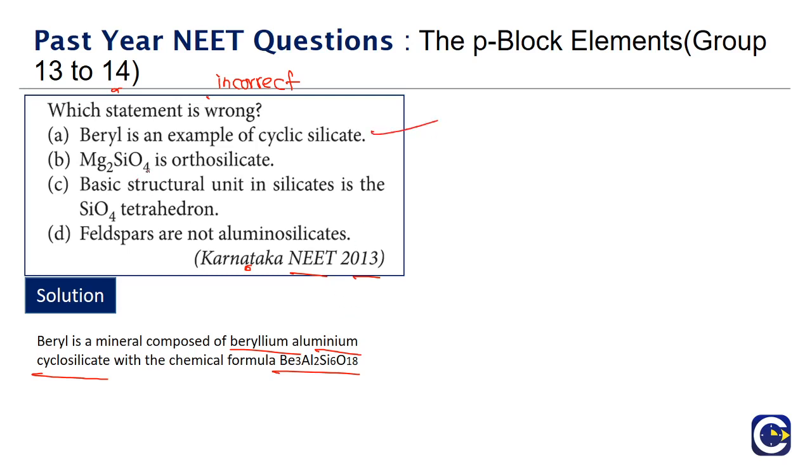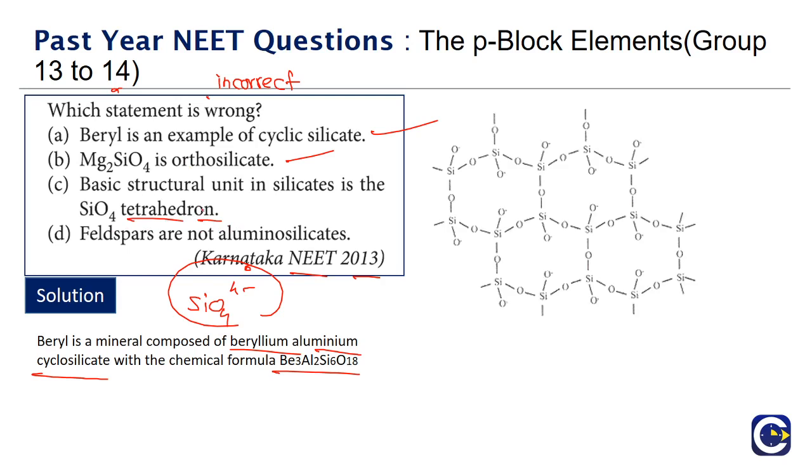Second is Mg2SiO4 is orthosilicate. If you look at Mg2SiO4, what is the unit you have? Anion part is SiO4 4 minus. This is the orthosilicate. So this is also correct. We are looking for the wrong. Option C is saying the basic structural unit in silicates is the SiO4 tetrahedron. This is also correct. In the previous visualization also we have seen. Here also we can see it's the SiO4 tetrahedral units.